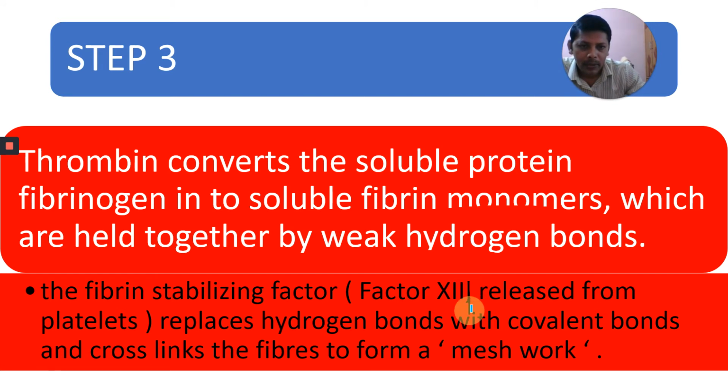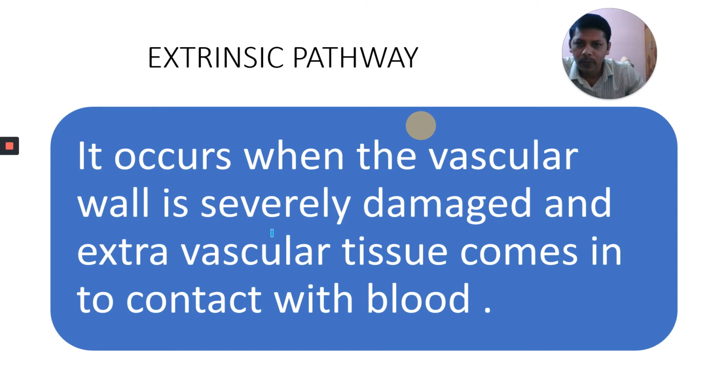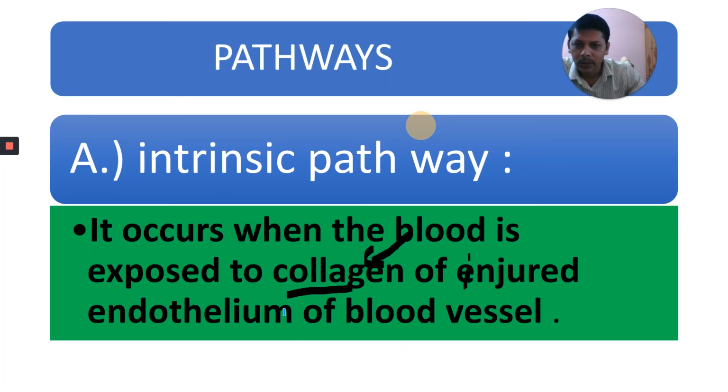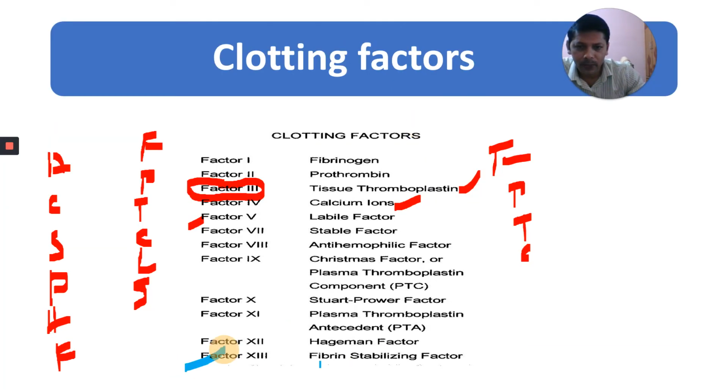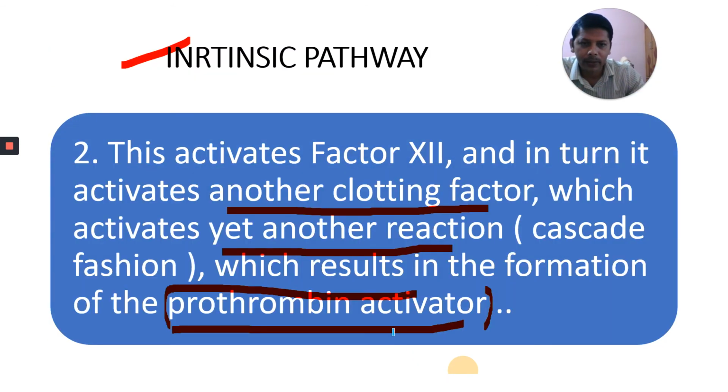You can observe it in this table. The 13th factor is the fibrin stabilizing factor.